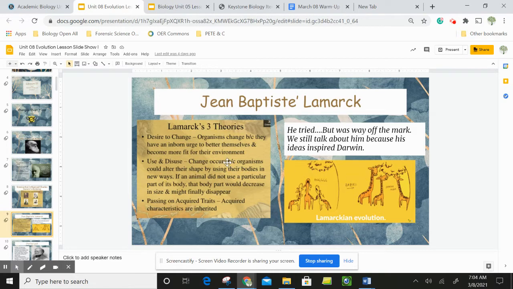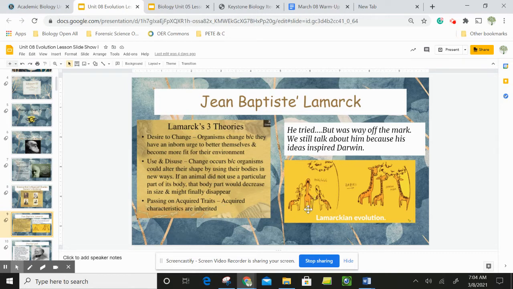So he felt like organisms were able to change simply because they wanted to. They had an inborn urge to better themselves and become more fit for their environment. He felt that there was a use and disuse. Lamarck felt as though there was a use and disuse change that could occur if certain body parts weren't used enough. And he thought that you could pass these acquired traits onto your offspring. So things that you were able to make changes in yourself, you were able to pass on to your offspring.